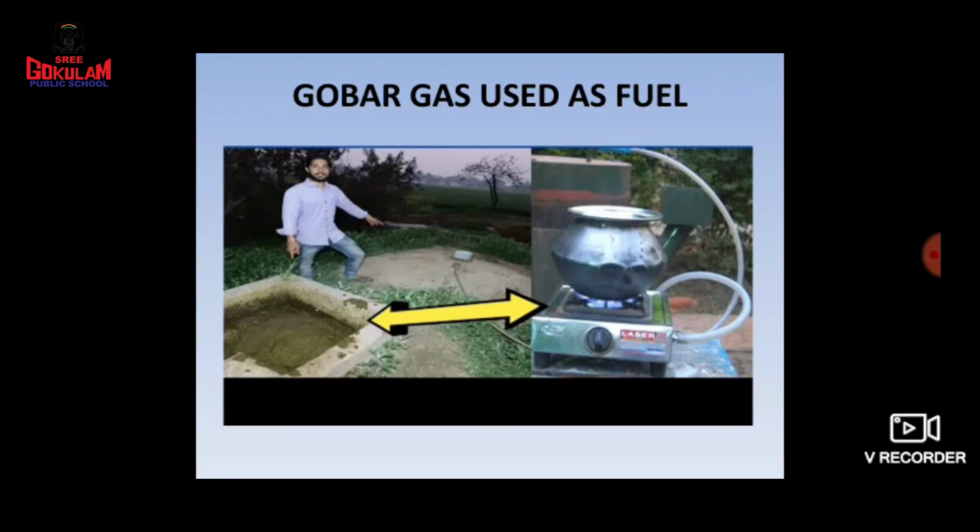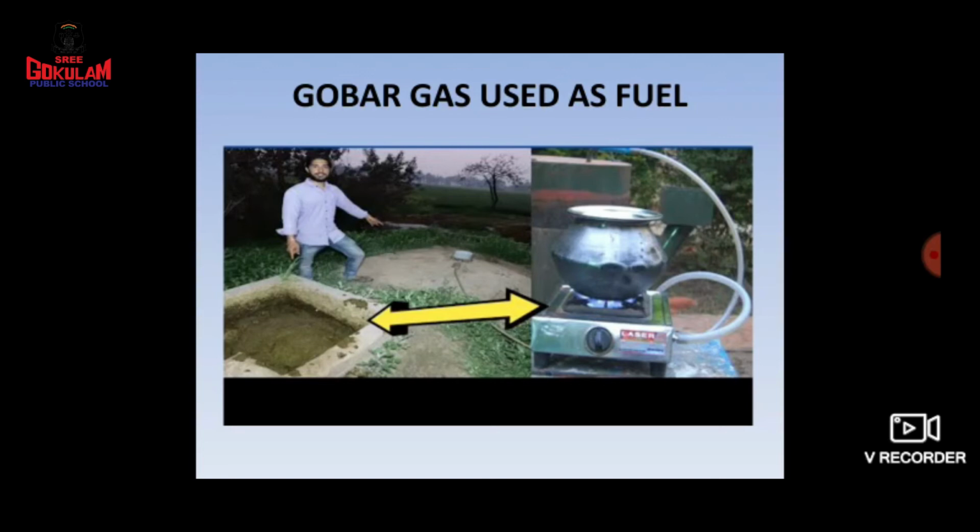The same way they can make gobar gas by using cow dung and animal dung. Here you can see a drum, and they fitted one pipe from it to the gas stove. By using this they can cook everything, which means they can use it as a fuel. So gobar gas can be used as a fuel.